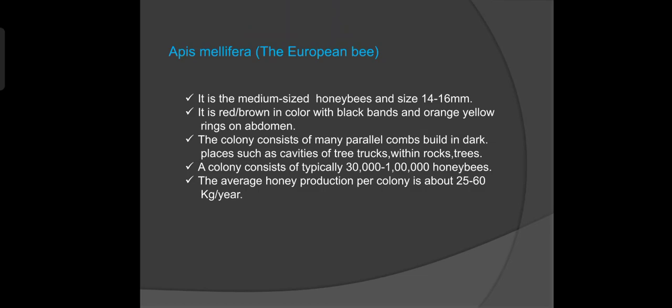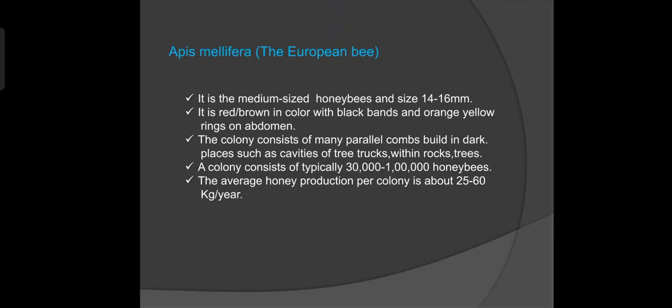It is also a medium sized bee. Its body length is about 14 to 16 millimeters. The body color is red or brown with black bands, and orange yellow rings are present on the abdomen. The colony consists of many parallel combs, more than 9, built in dark places such as cavities of tree trunks, within rocks and trees.